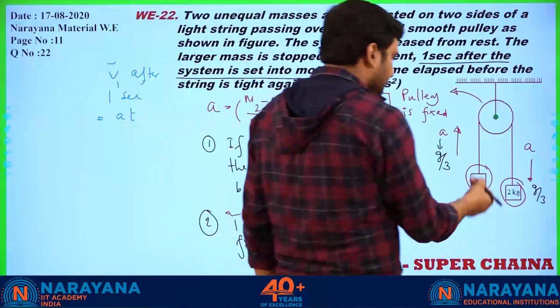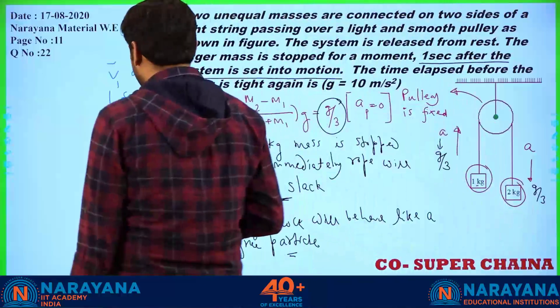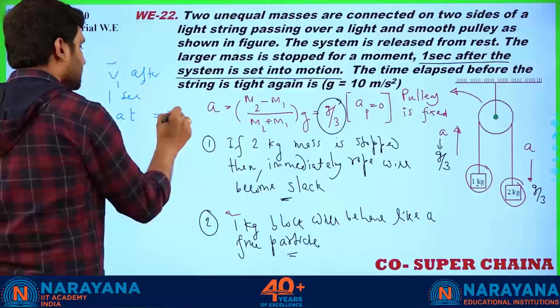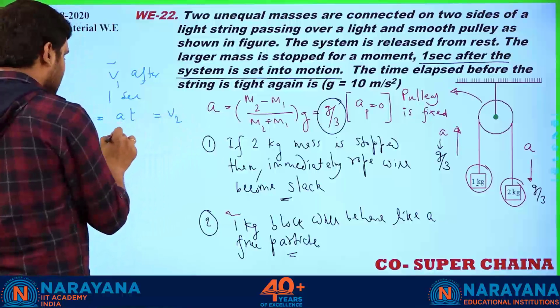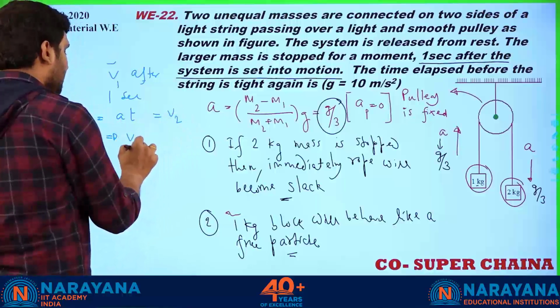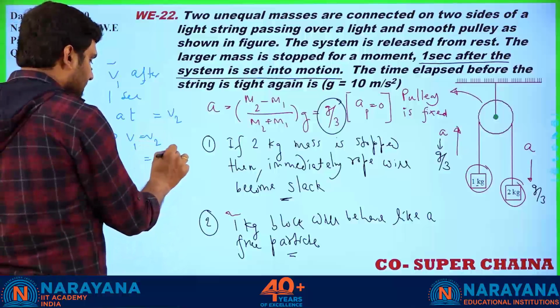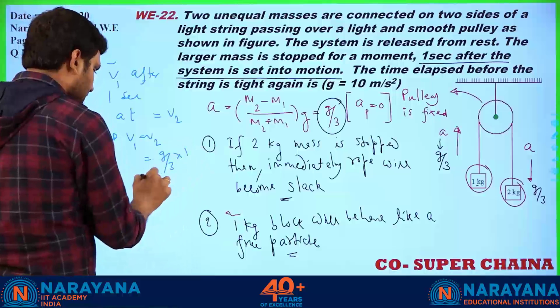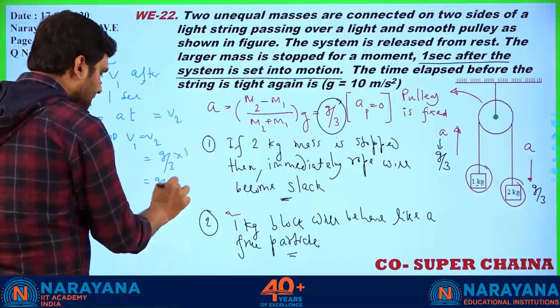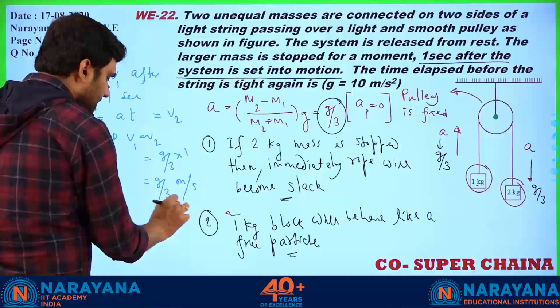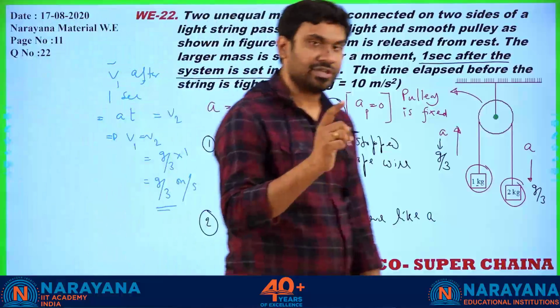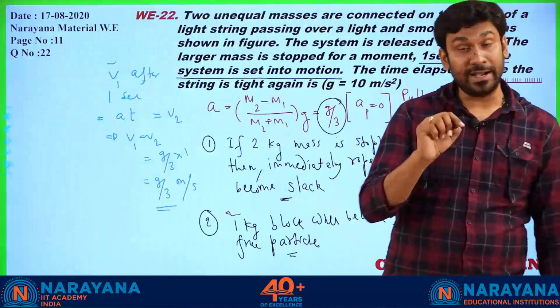So whatever velocity it will have, the same will be the velocity for the 2 kg block. That will be v2. So how much is that? We can write v1 is equal to v2 is equal to acceleration g by 3 into 1. So that is g by 3 meter per second. So this is the velocity of both the blocks, right?